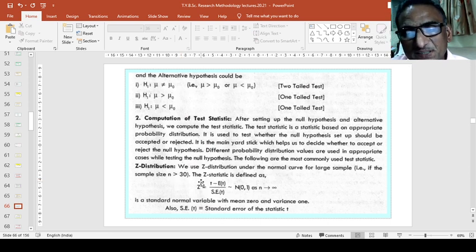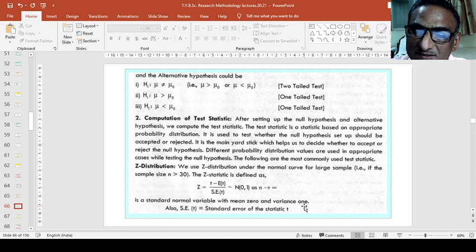The Z statistic is defined as Z is equal to t minus E(t) upon standard error SE(t). Z tends to a standard normal variable as n tends to infinity, with mean 0 and variance 1.